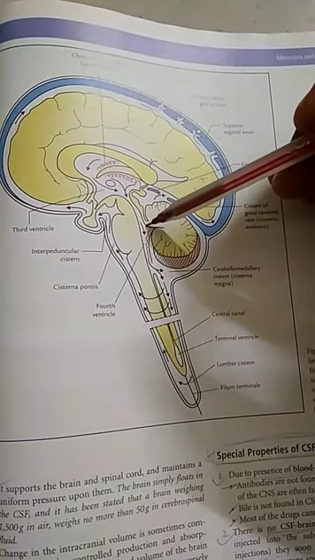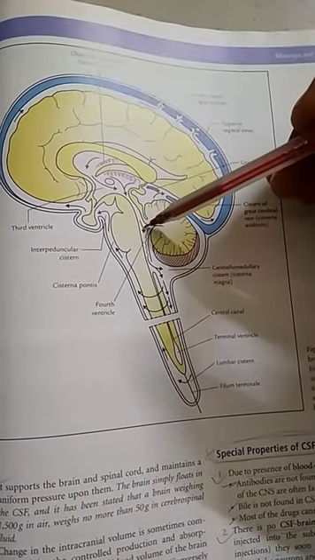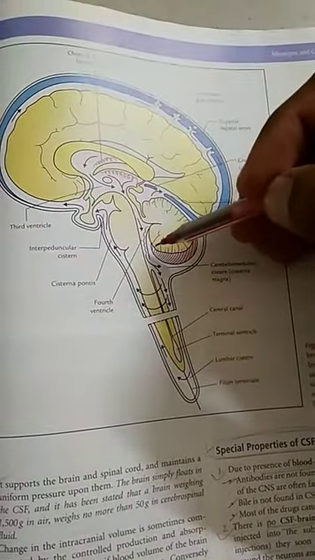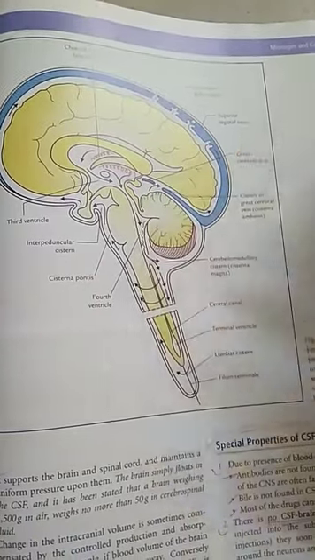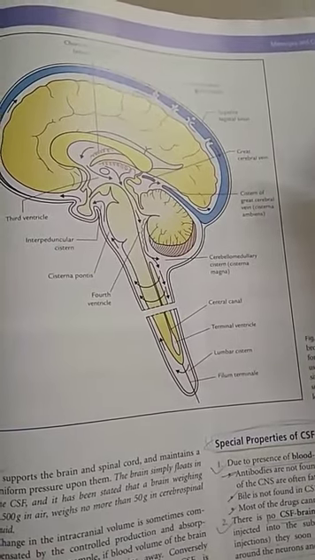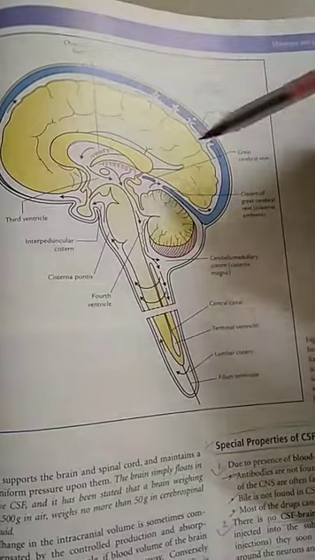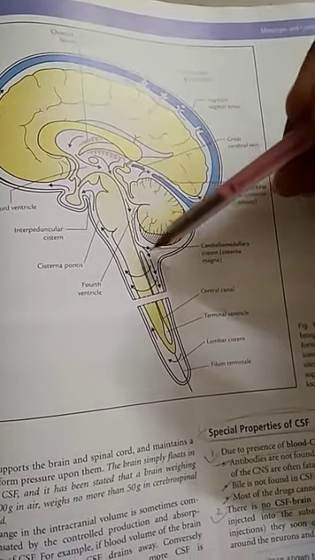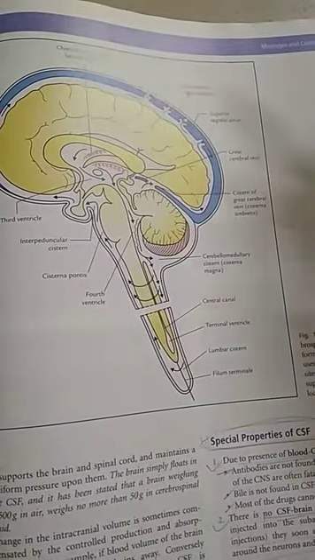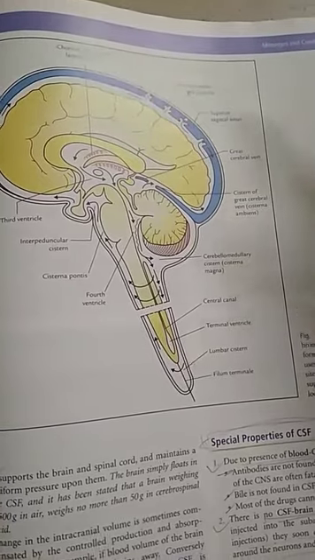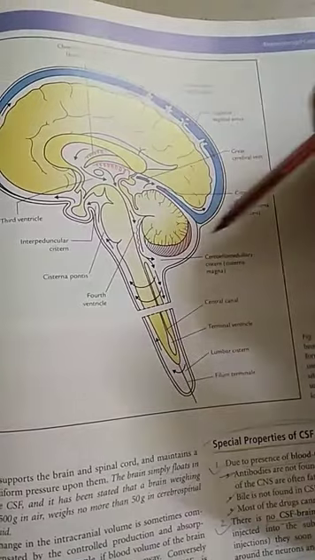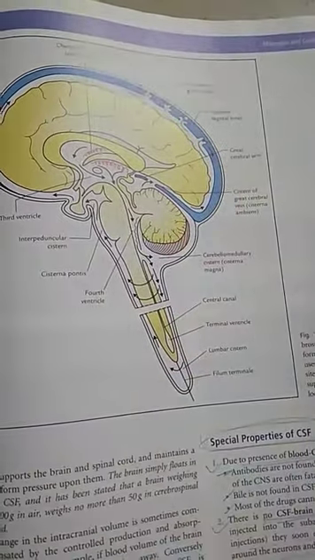From the fourth ventricle, fluid escapes via openings present in the roof of the fourth ventricle. There is one central opening in the lower part which is known as foramen of Magendie and two lateral openings known as foramen of Luschka. Via these openings, cerebrospinal fluid comes out from the ventricular system into the subarachnoid space. After coming out, the CSF flows into the subarachnoid space over brain as well as subarachnoid space of the spinal cord.